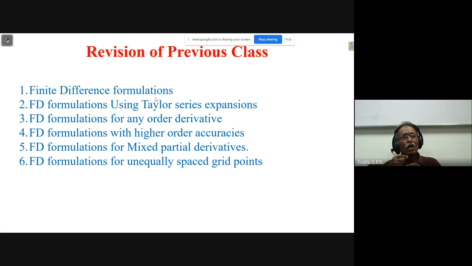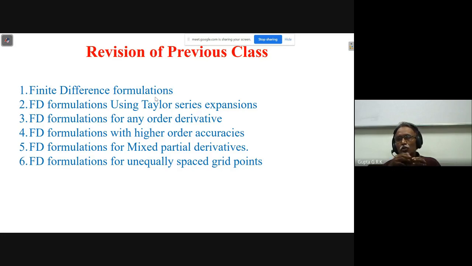We can do dou by dou x of dou f by dou y, or dou by dou y of dou f by dou x, and get it. We have also seen finite difference formulations with unequally spaced grid points.